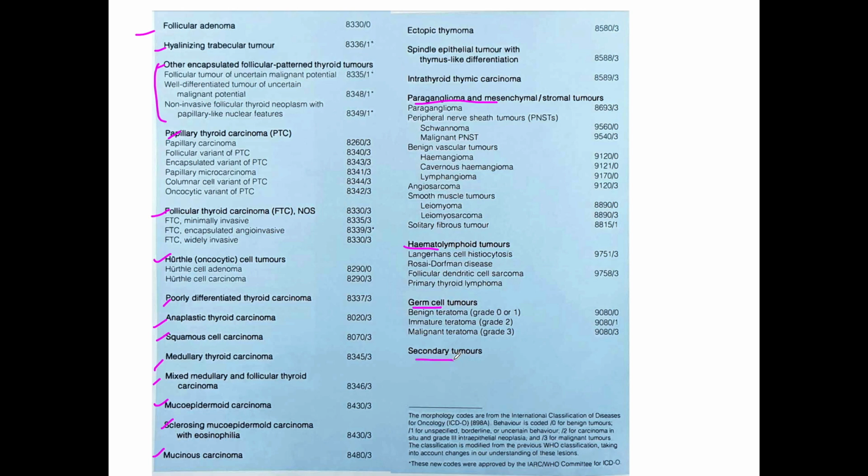In the earlier classification of 2004, thyroid tumors were classified as thyroid carcinomas, which include all these carcinomas of the thyroid. Then the second group was follicular adenoma and related tumors, which include follicular adenoma and hyalinizing trabecular tumor. Then it was parathyroid tumors and other thyroid tumors. So this classification is totally different from the earlier classification.